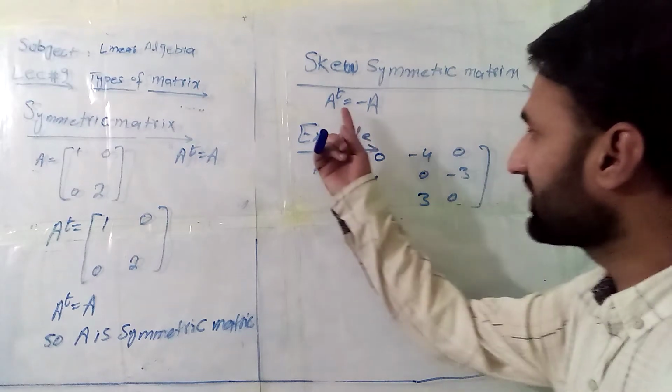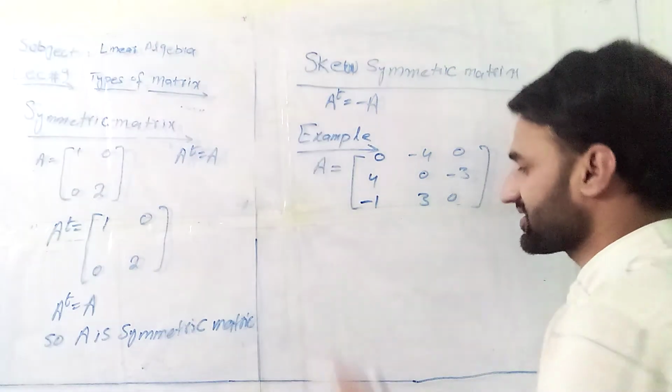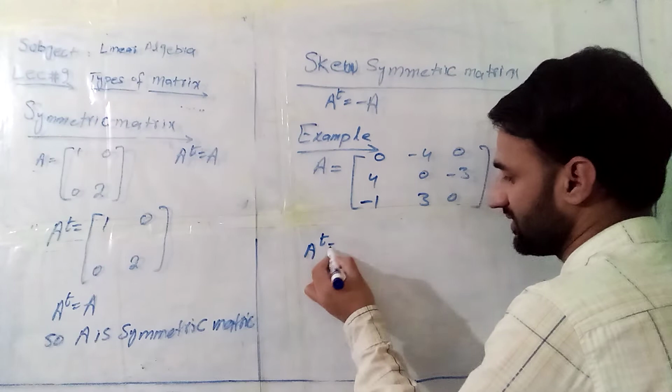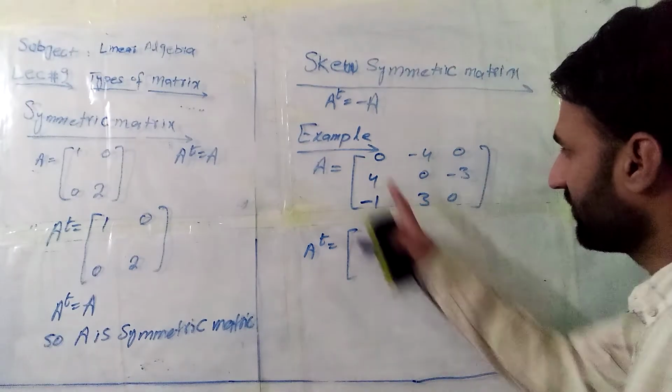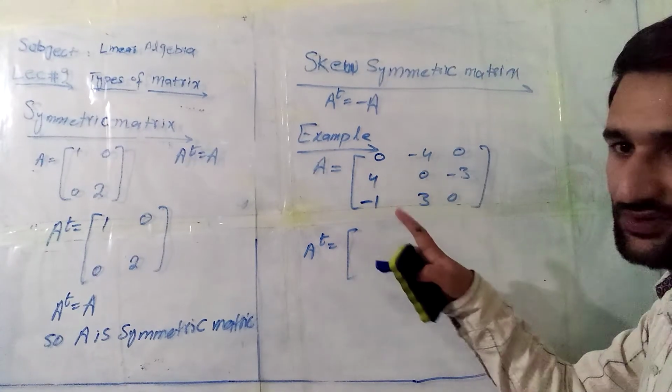Now I want to check. First I will take the transpose, A transpose. What will be A transpose? First I will change rows into columns and columns into rows.